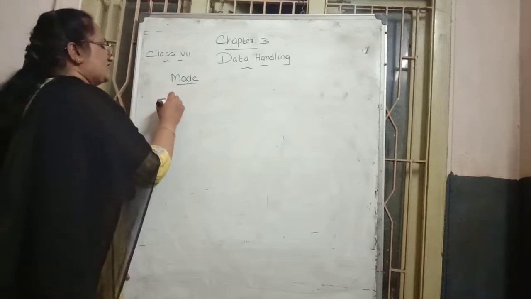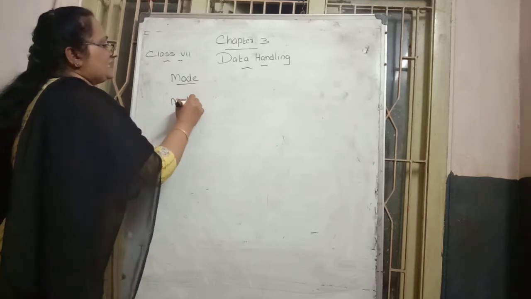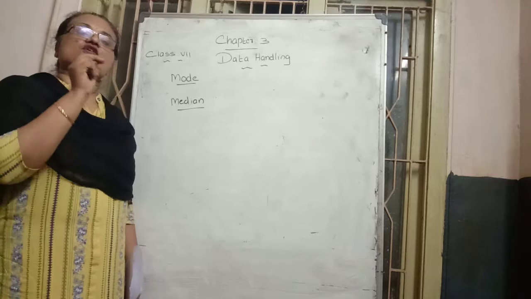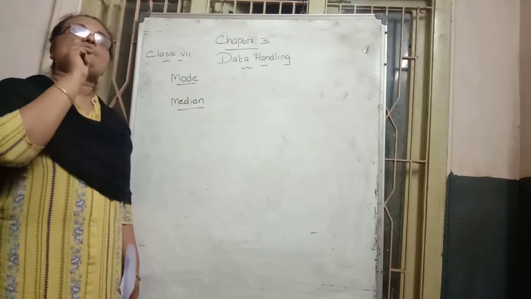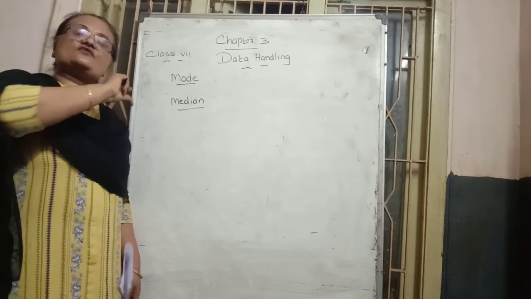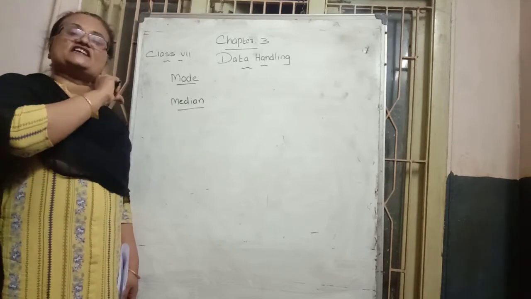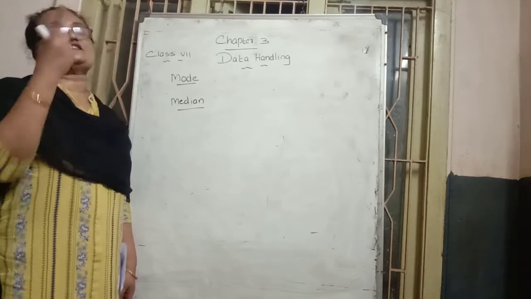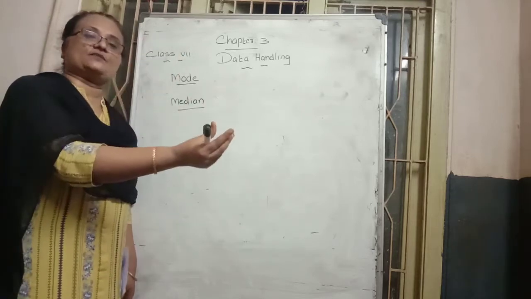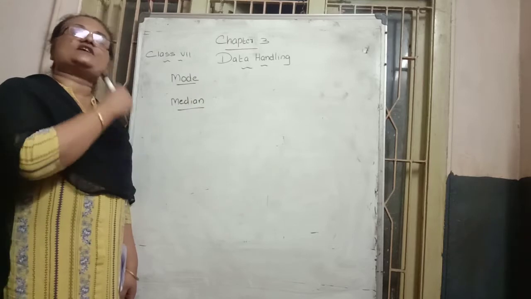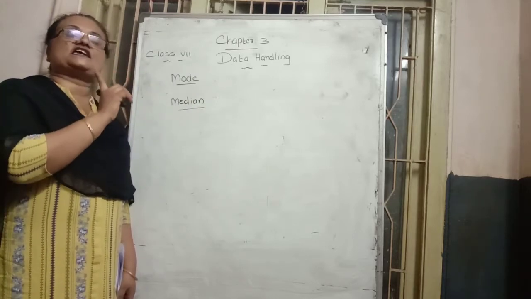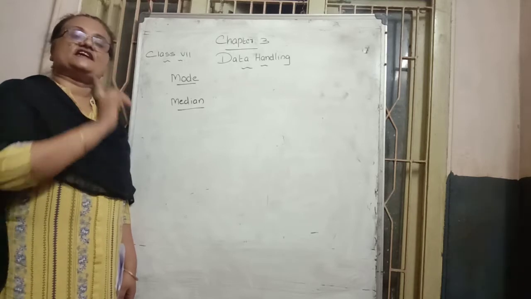The next word is median. Median means the middlemost observation. How to find the median? First, the given data we should write in ascending or descending order. Either way is fine. Ascending means small number to big number, and descending means big number to small number. Any one way we can write the given data.